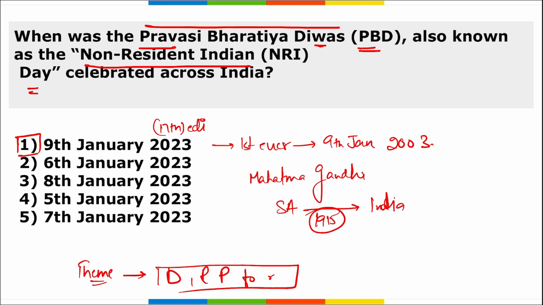This is the theme for the 17th Pravasi Bharatiya Divas convention that was held in India. And this Pravasi Bharatiya Divas is observed because Mahatma Gandhi came back from South Africa to India in 1915 on 9th of January. And this day is also known as NRI Day.